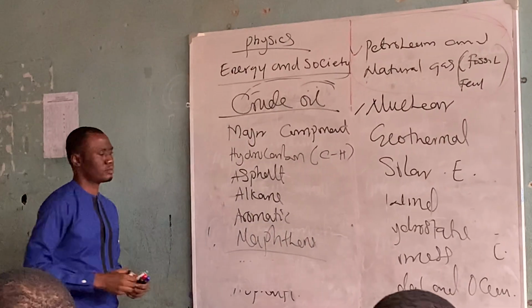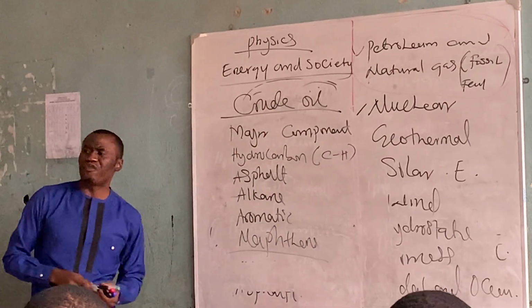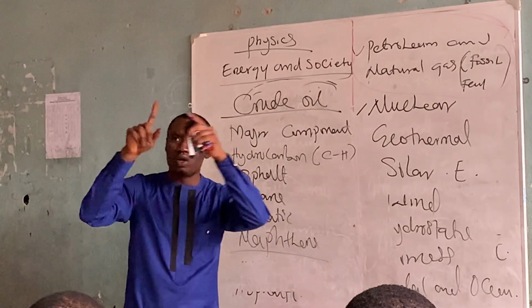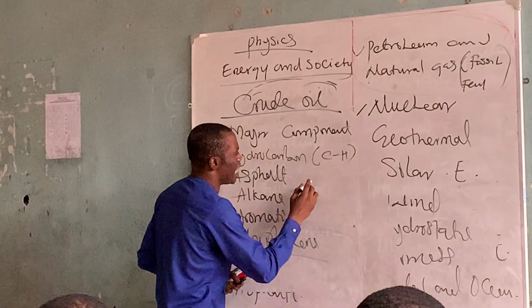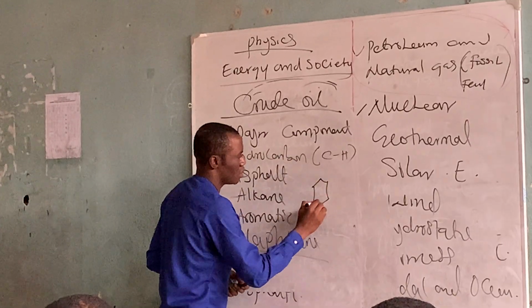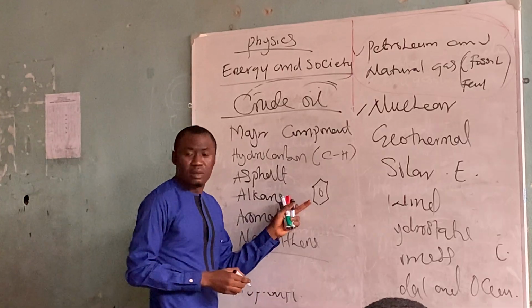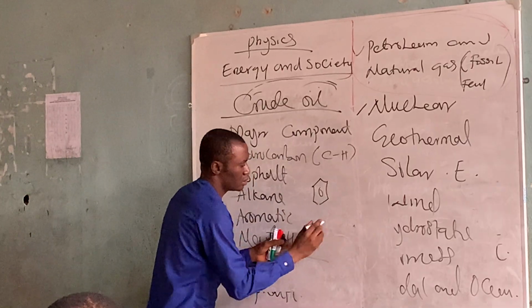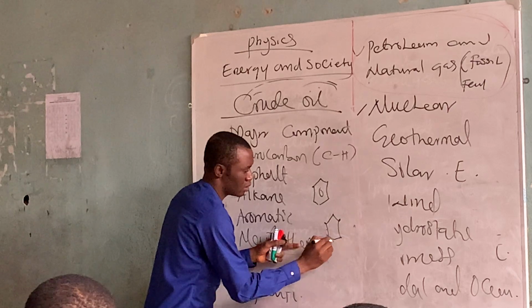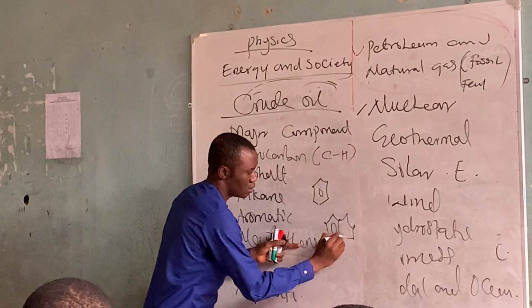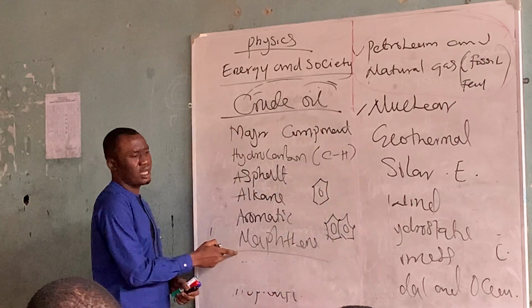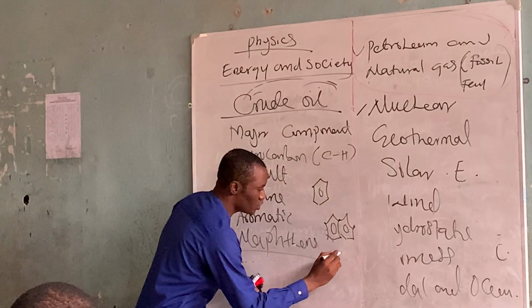If you are in university, you are going to draw it. It looks like this. This one is benzene. Are you following that? This one is what? Benzene. When you have this one like this, this one is naphthalene. If you have three of those,